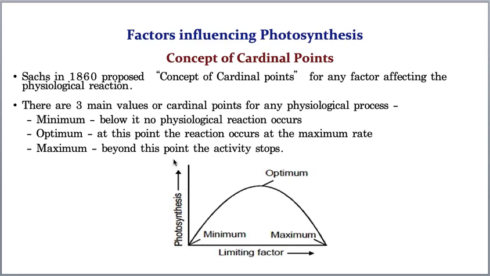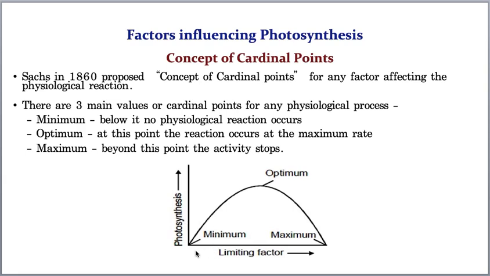So let us take, this is a physiological activity. Now these are limiting factors. What are the limiting factors for photosynthesis? Carbon dioxide and light, temperature, water. So these are all the limiting factors for photosynthesis. Now let's say, just randomly, to explain this concept I need to take one example. So I am taking carbon dioxide as an example.